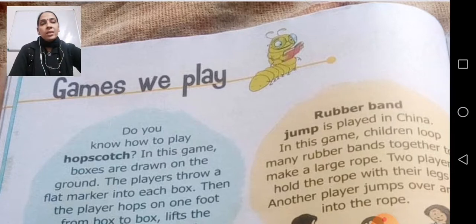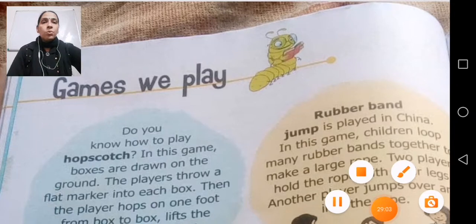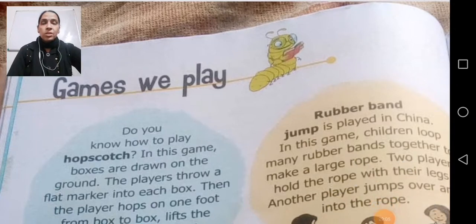And in the class I'm going to ask for a few more gully games, and you have to describe those gully games. So right now I'm going to finish this session, and you all will read about different games,